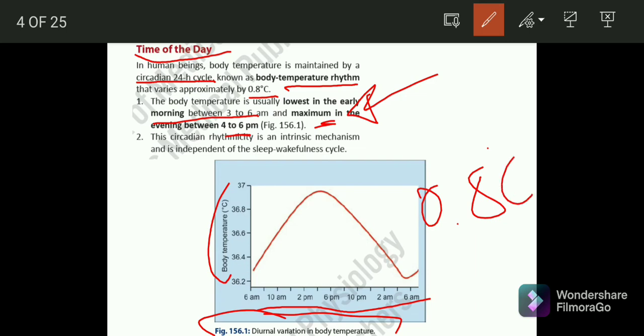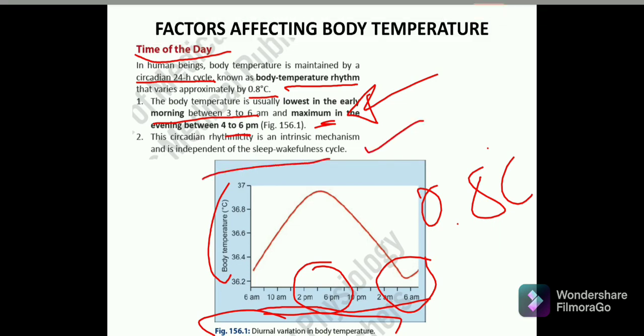So what do we signify here is that this rises around 4 to 6 p.m., and it is lowest around 3 to 6 a.m. So remember these things. This circadian rhythmicity is an intrinsic mechanism and is independent of the sleep wakefulness cycle. So your body basically fluctuates.